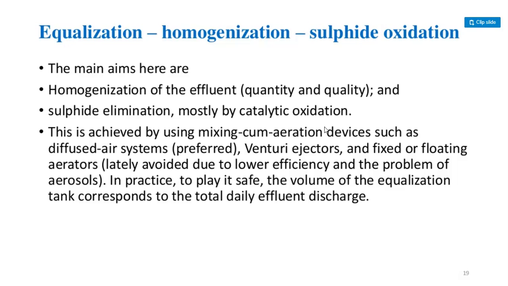This is achieved by using mixing cum aeration devices such as diffused air systems, preferably Venturi ejectors, and fixed or floating aerators, lately avoided due to lower efficiency and the problem of aerosols. In practice, to play it safe, the volume of the equalization tank corresponds to the total daily effluent discharge.